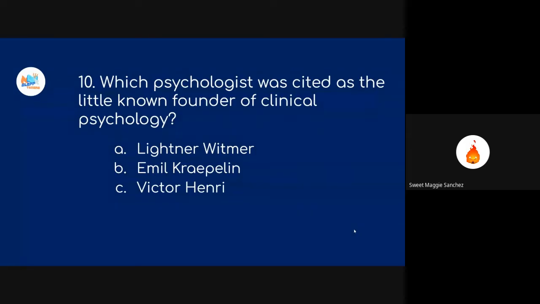Question 10. Which psychologist was cited as the little known founder of clinical psychology? Is it A. Leitner Whitmer, B. Emil Kraepelin, or C. Victor Henry? Yes po. Okay, very confident.